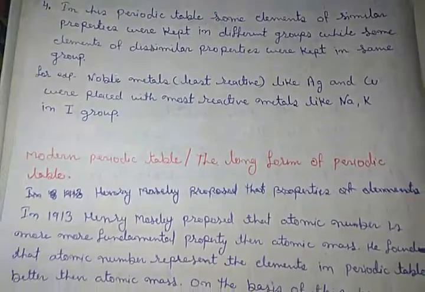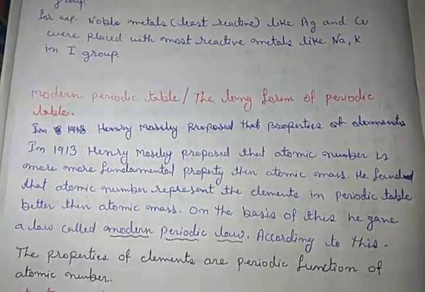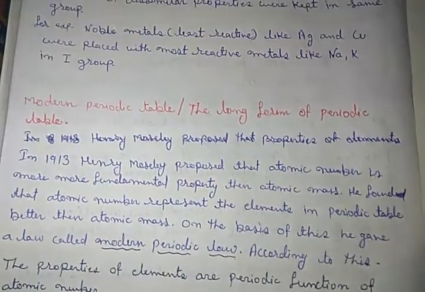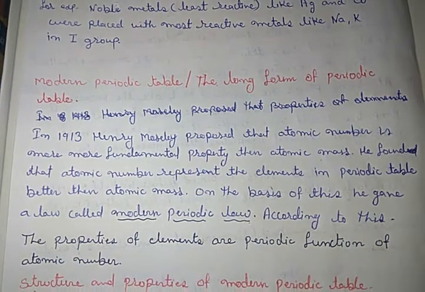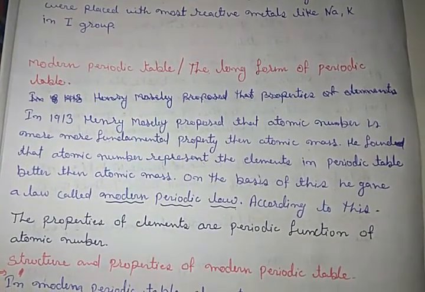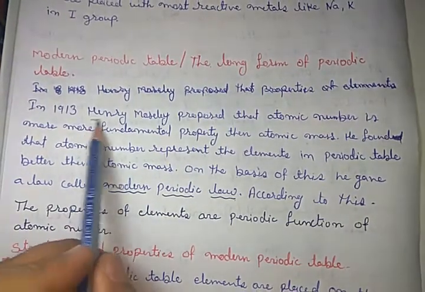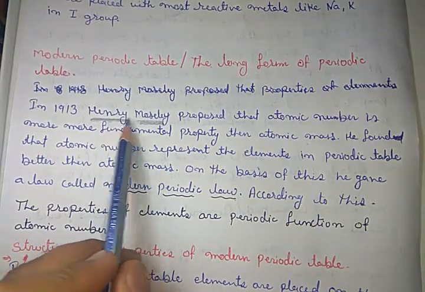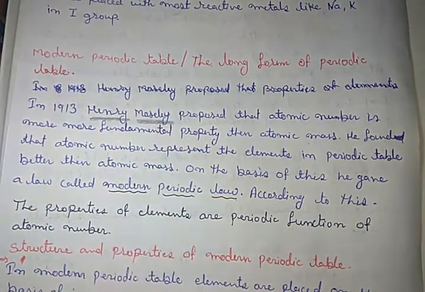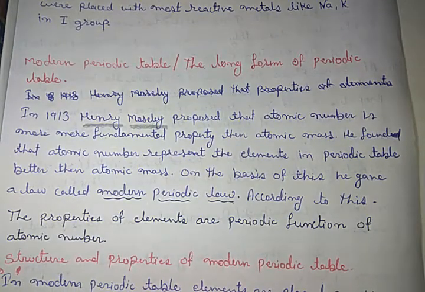Okay, now after that, let us start the modern periodic table, the long form of the periodic table, also called the extended form of the periodic table. In 1913, Henry Moseley, this name you should remember because it is an important name, proposed that atomic number is a more fundamental property than atomic mass.